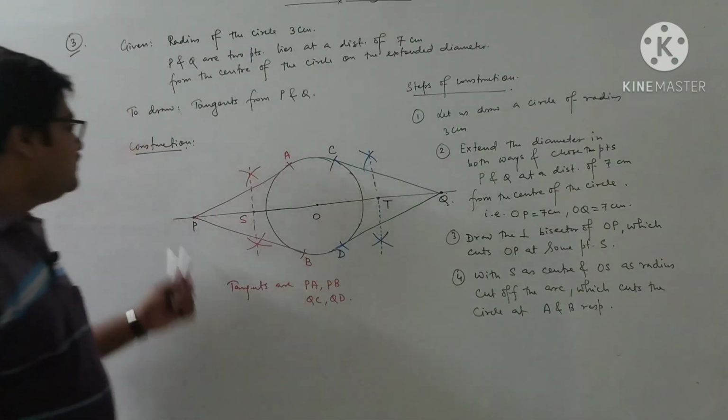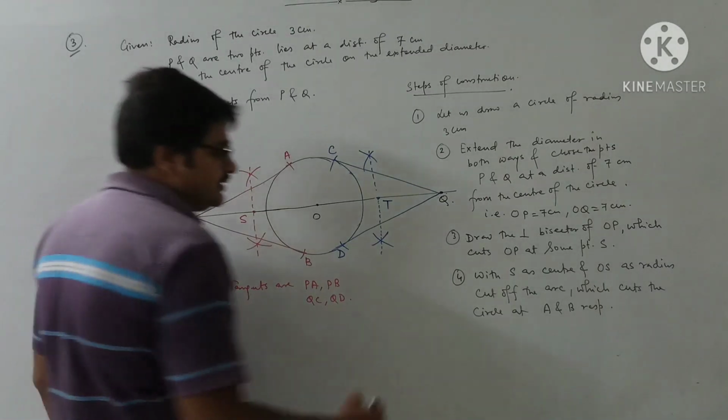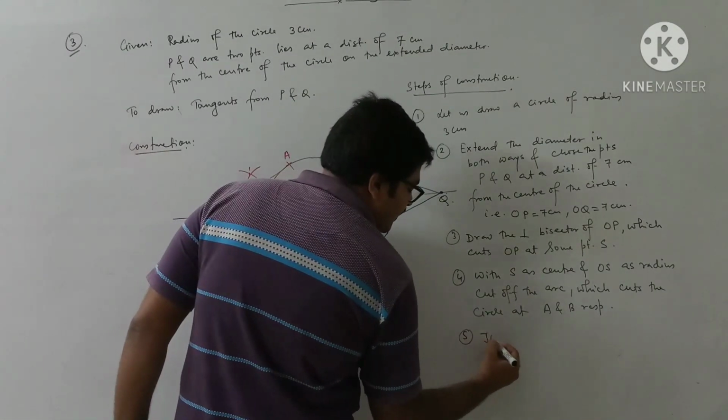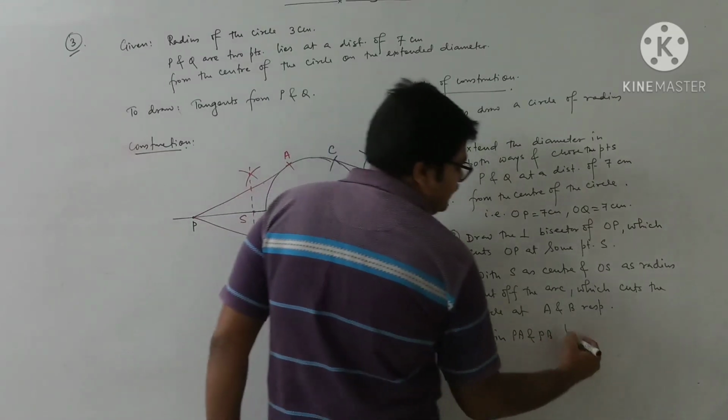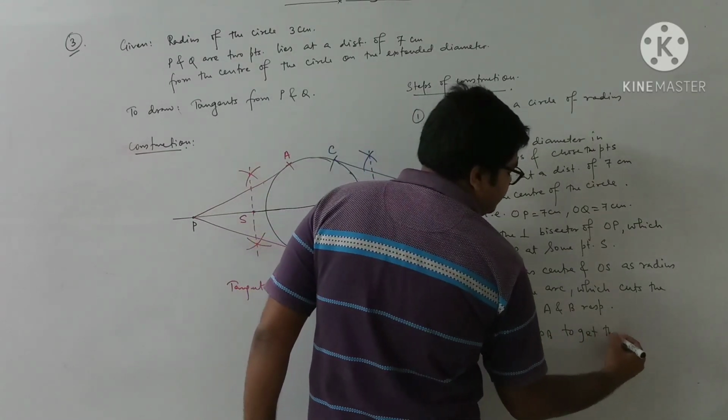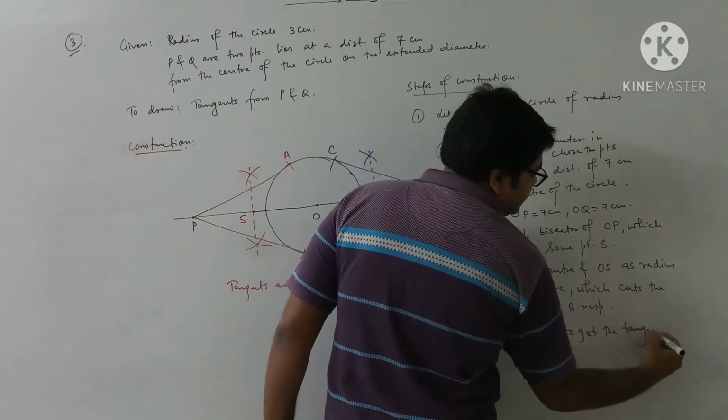Now what do you do? Join PA and PB to get the tangents.